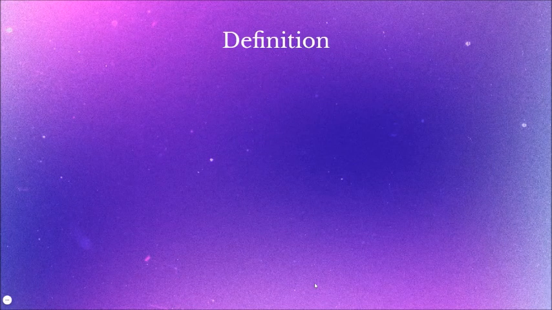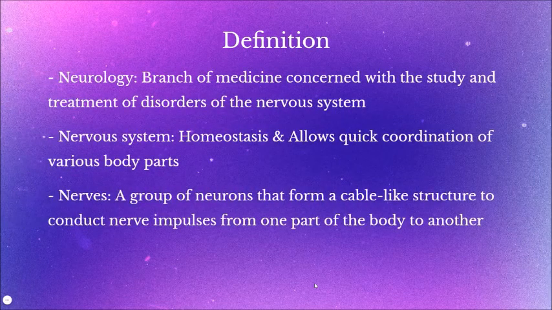So, what is neurology? Neurology is the branch of medicine regarding the study and treatment of diseases in the nervous system. The nervous system is a highly complex system which functions to allow organisms to detect changes in their surroundings and respond to it, and to enable coordination of different parts of the body.